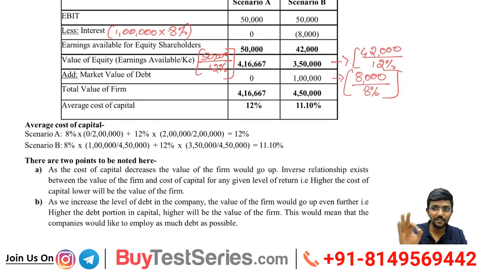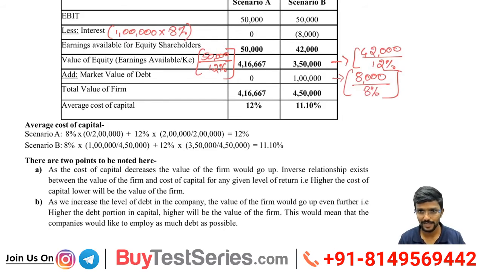In case of an unlevered firm or a zero debt firm, cost of equity will be equal to cost of overall capital. Okay. Next, scenario B. Can we go for scenario B? How to calculate cost of overall capital? 8% is cost of debt.